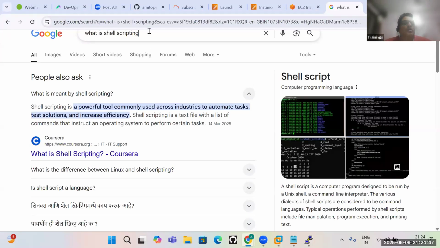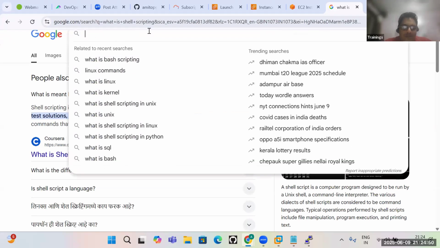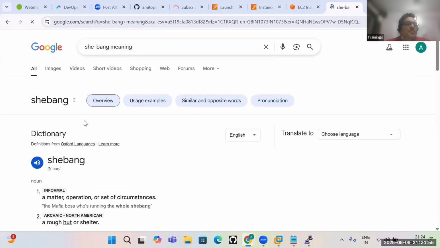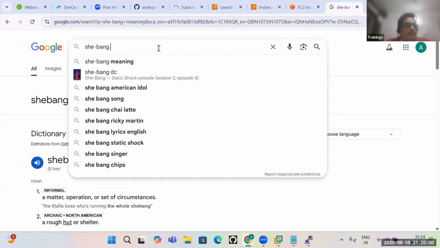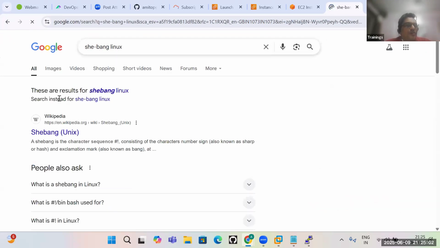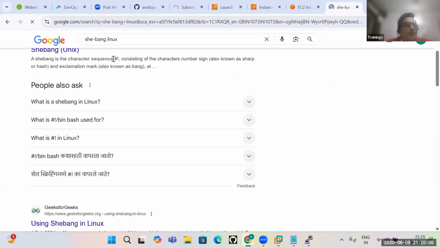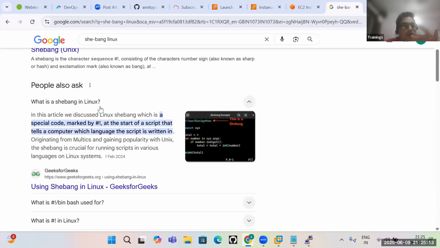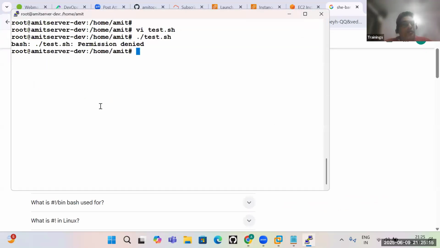Now we will be using shell scripting, but before that, you should understand the shebang. What is shebang in Linux? Shebang tells which interpreter my code should execute with.